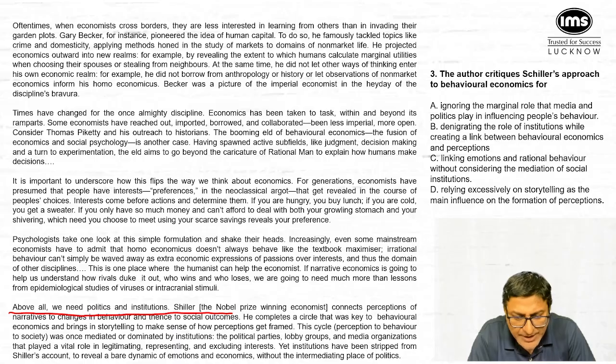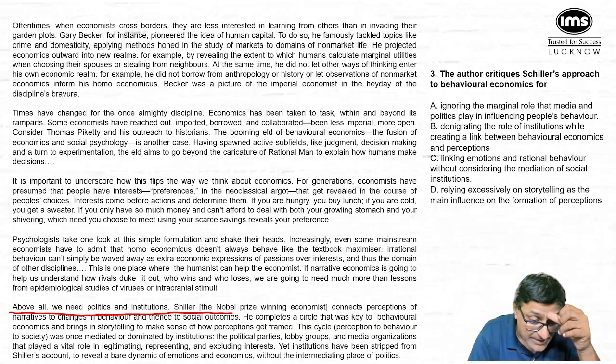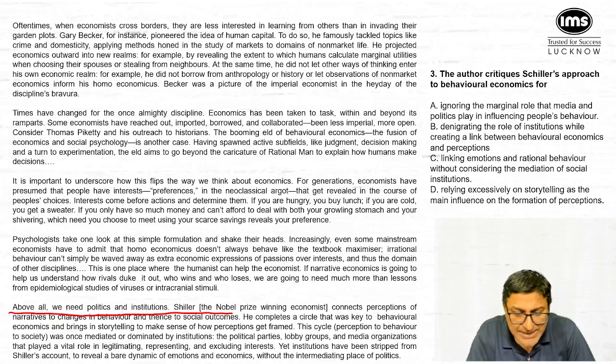Schiller, the Nobel Prize winning economist, connects perceptions of narratives to changes in behavior and hence to social outcomes. He completes a circle that was key to behavioral economics and brings in storytelling to make sense of how perceptions get framed. This cycle was once mediated or dominated by institutions, the political parties, lobby groups, and media organizations that played a vital role in legitimating, representing, and excluding interest. Yet institutions have been stripped from Schiller's account to reveal a bare dynamics of emotions and economics without intermediating places